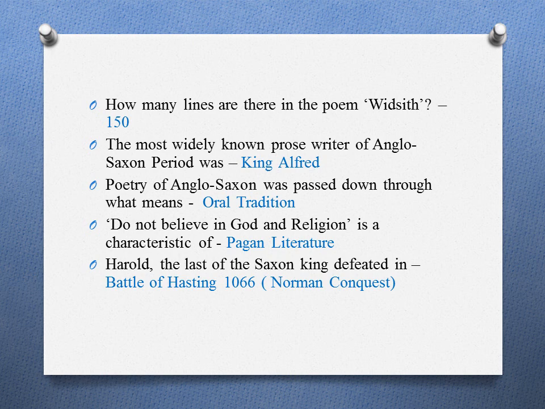How many lines are there in the poem Bitsit? There are 150 lines. The most vividly known prose writer of Anglo-Saxon period was King Alfred.